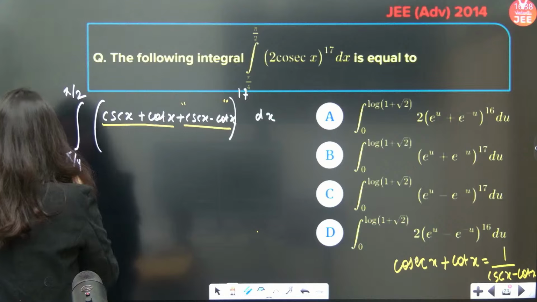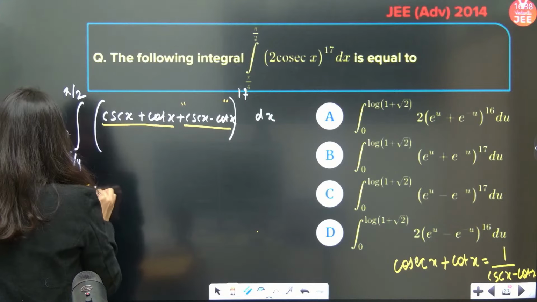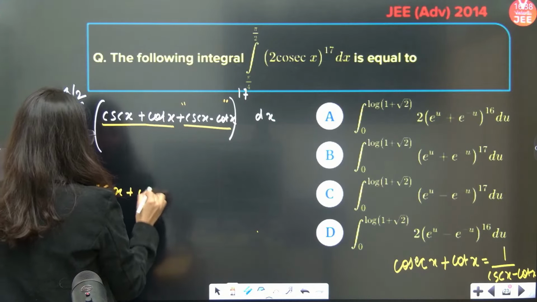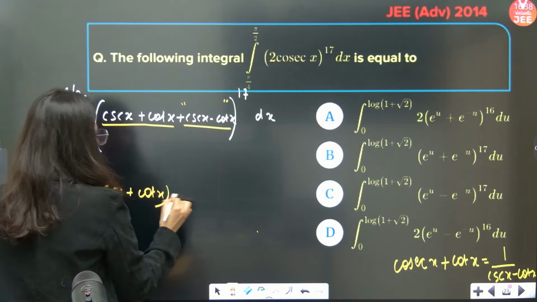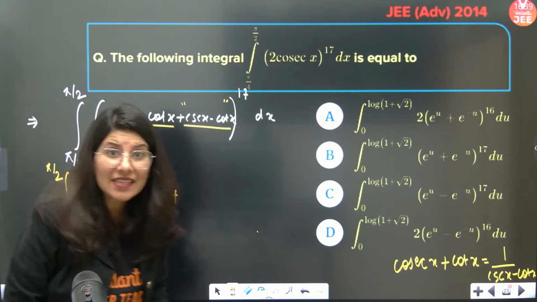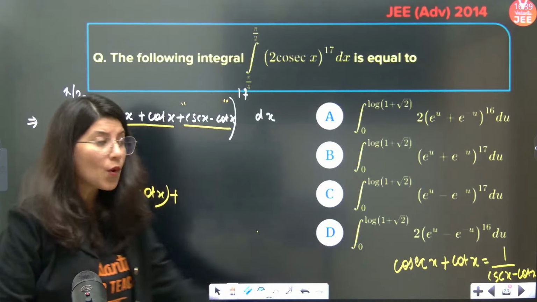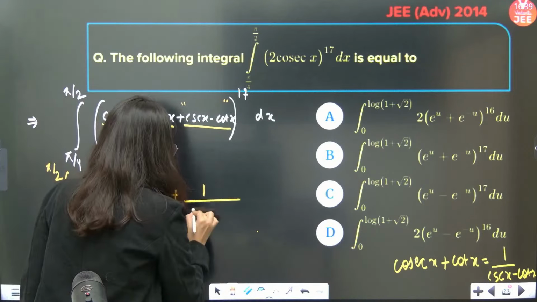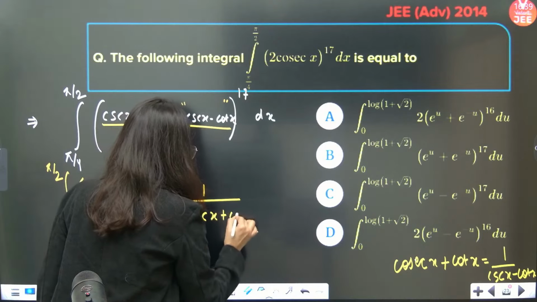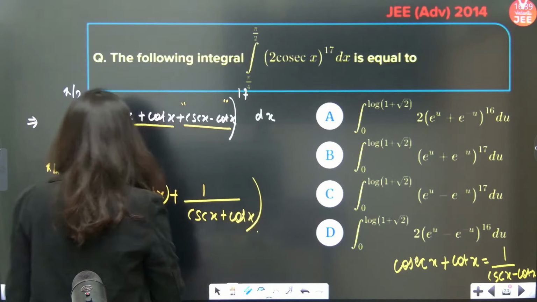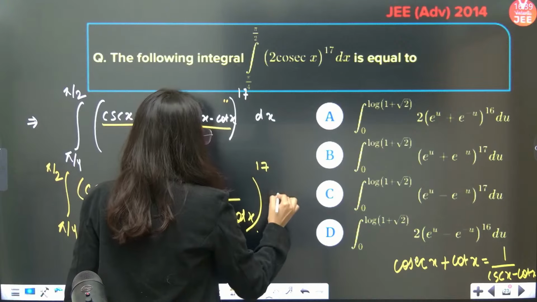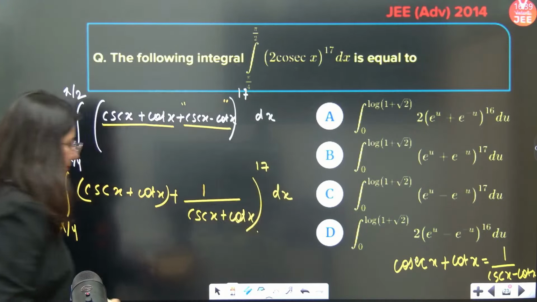This is pi by 4, this is pi by 2. So this is cosec x plus cot x, and now plus, this is cosec x minus cot x, which will be 1 upon the reciprocal, cosec x plus cot x. Power 17 is right there. dx will be right here.